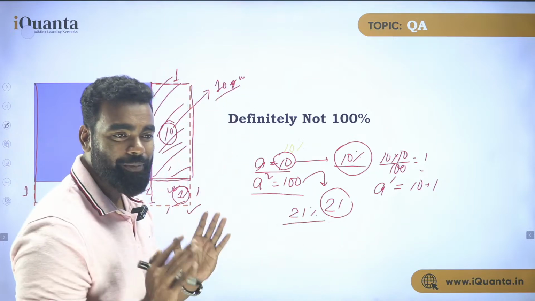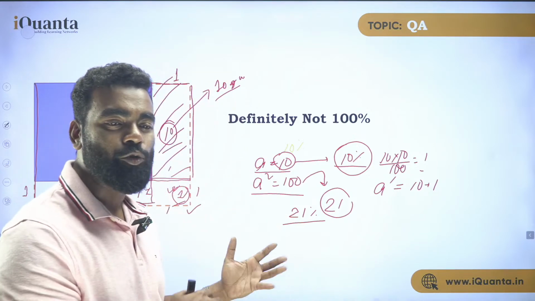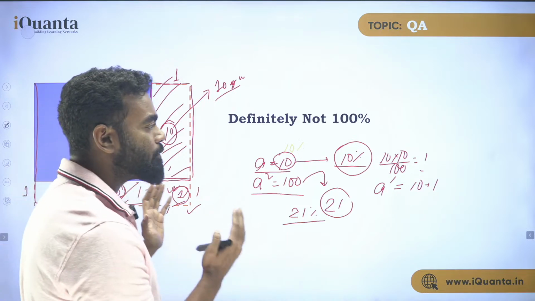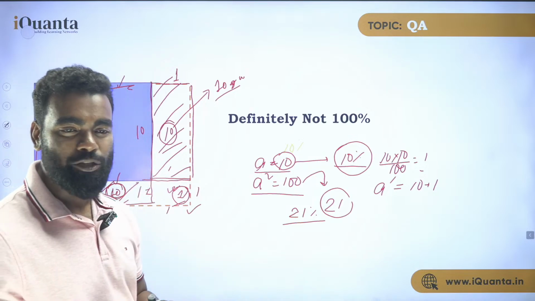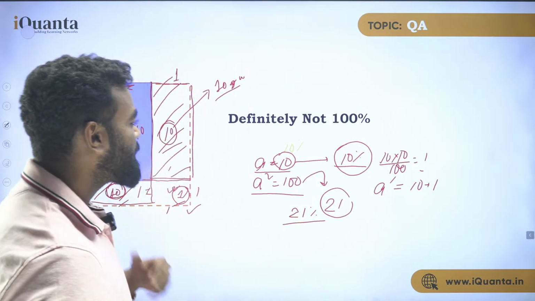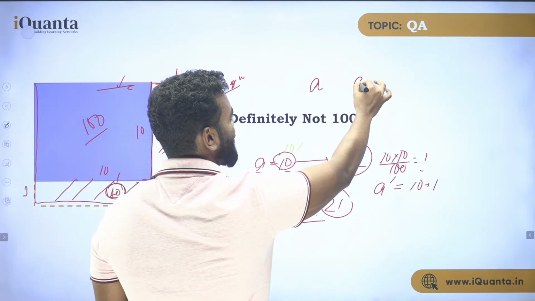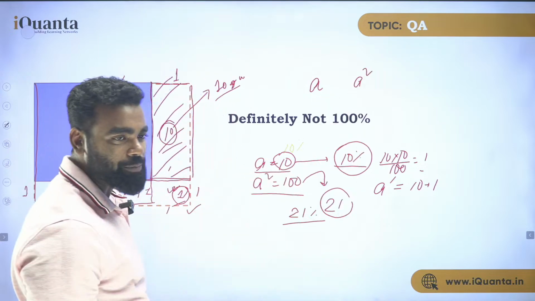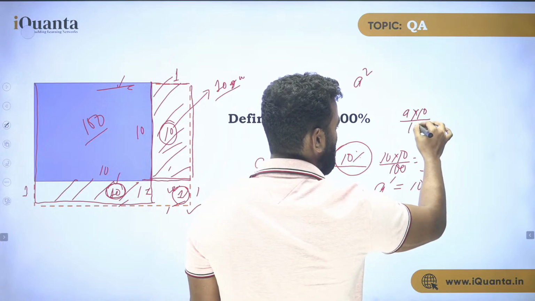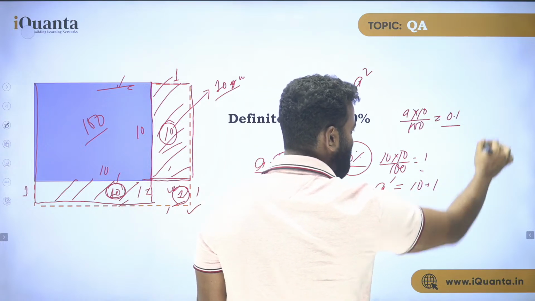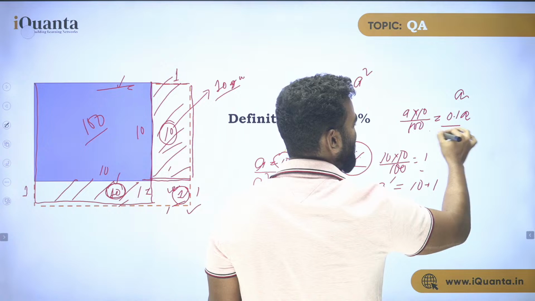Just by seeing this question you can solve this type of question. I hope you understand what exactly we are trying to do here. We are trying to make you visualize how exactly it is 21% and why exactly it is not 100%. But there is another method also. The other simple method: if the side is A, what is the area? A square. Now if A is increased by 10%, what is the 10% of A? That is A into 10 upon 100, which is 0.1 A. If A is increased by 0.1 A, initially it was A, now what is the side?